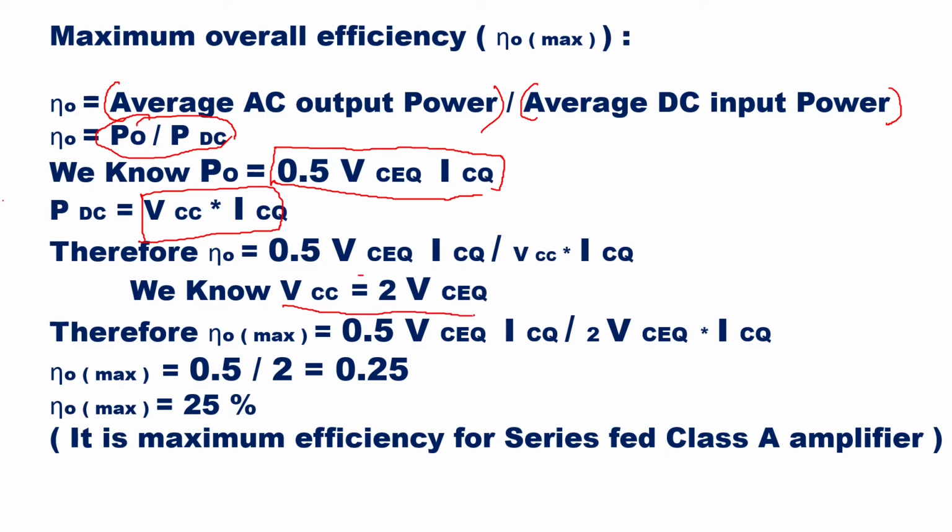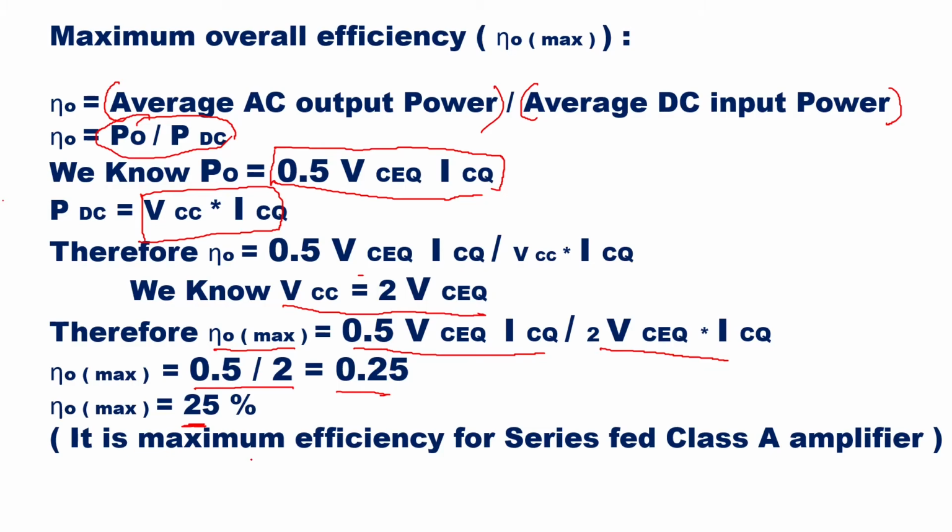as 2 VCEQ. Then the maximum efficiency here will be 0.5 VCEQ upon 2 into VCEQ into ICQ. So this is nothing but your maximum efficiency will be 0.5 upon 2, which is 0.25. If you take the percentage, it is 25%. So it is the maximum efficiency for series fed class A amplifier.